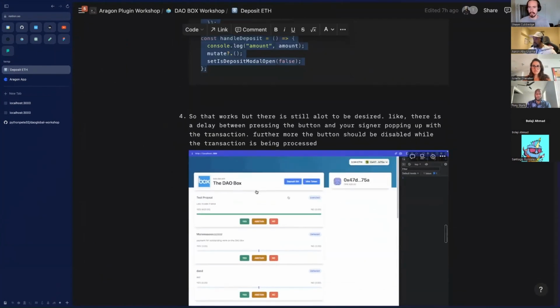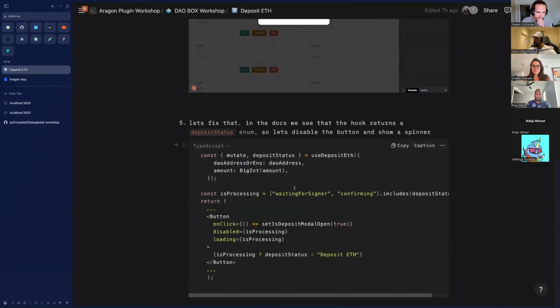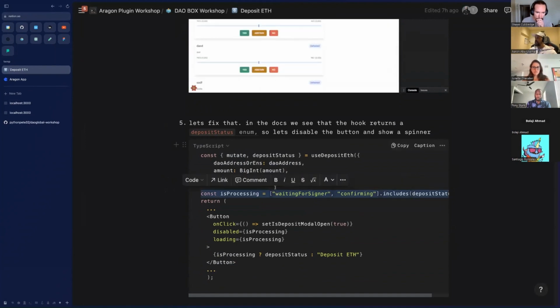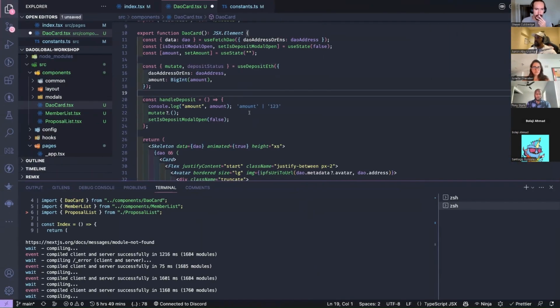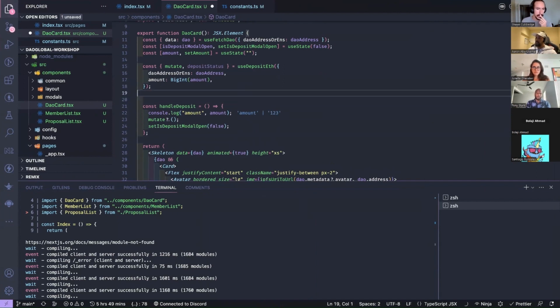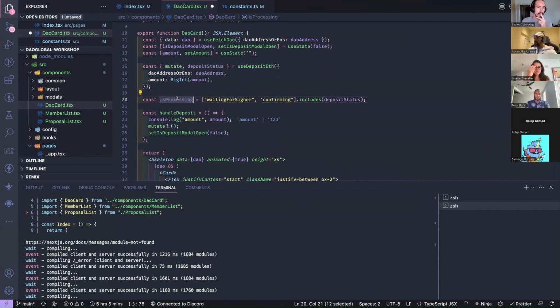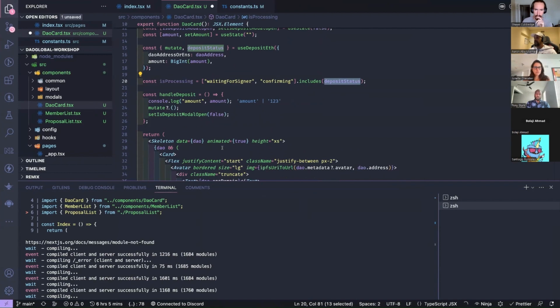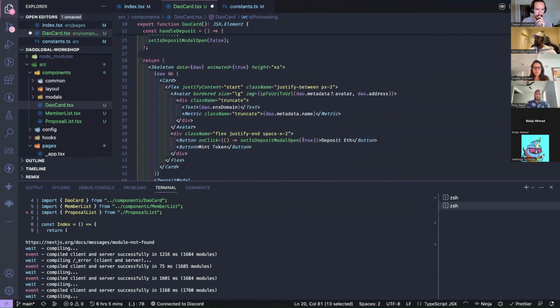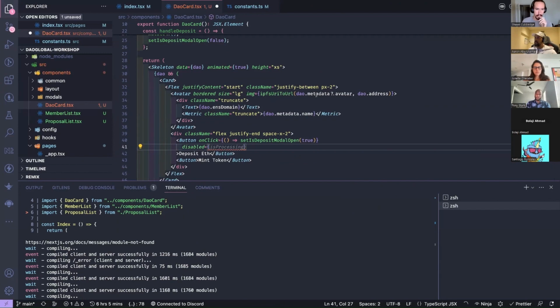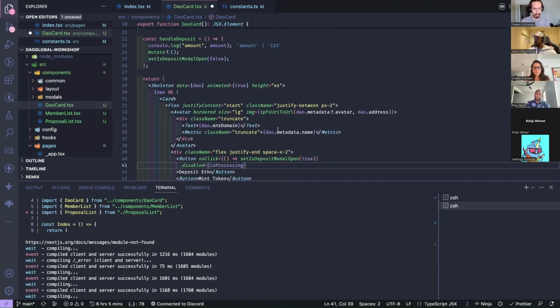Let's go back in here. Okay, cool. So we've got this deposit status thing here. We're going to use is processing. So we're going to create a function, basically if this deposit status currently says it's waiting for signer or it's confirming, then it's going to come back true. So we can use that to disable this button essentially, right? Disabled equals is processing. There you go.